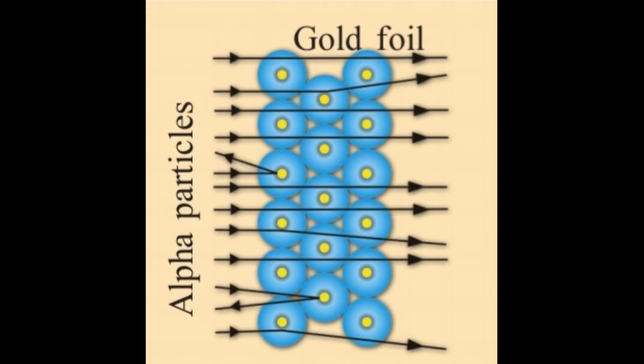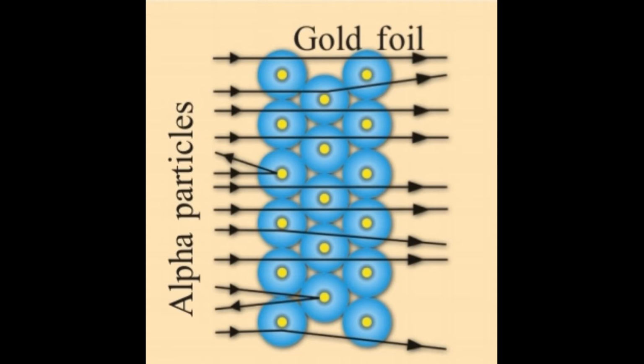Hence, he told that the major part of the atom is empty, and so the rays pass easily.